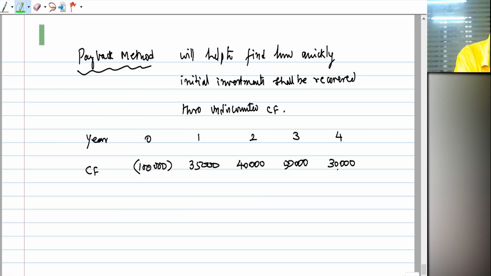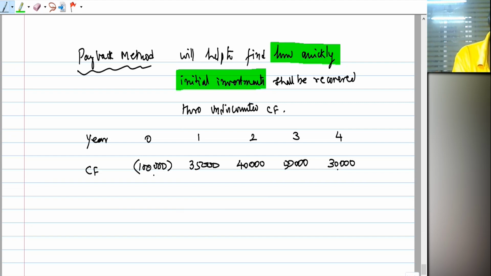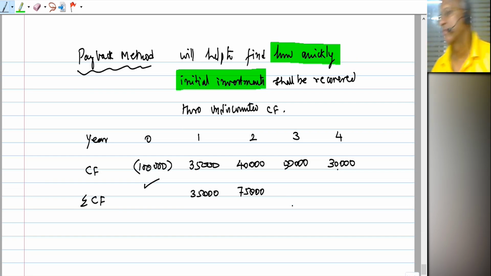So I ask how quickly I recover my initial investment. What is your initial investment? Initial investment is 1 lakh. If I have recovered 35,000 in the first year, then cumulatively how much have I recovered at the end of the second year? 75,000. How did I get 75,000? 35,000 plus 40,000, isn't it?